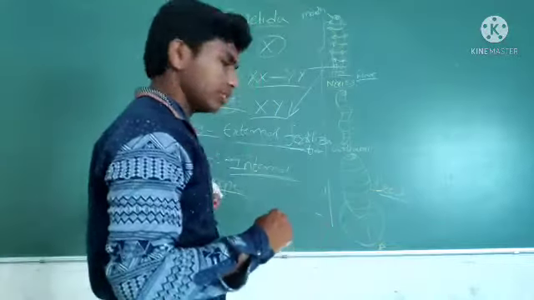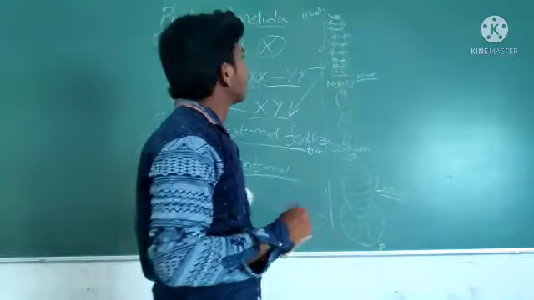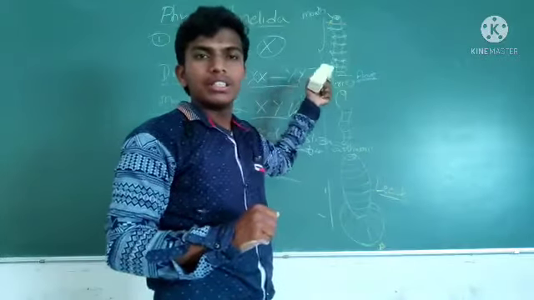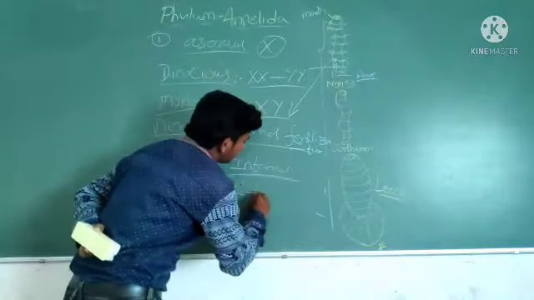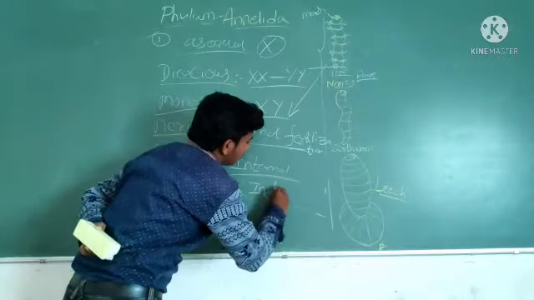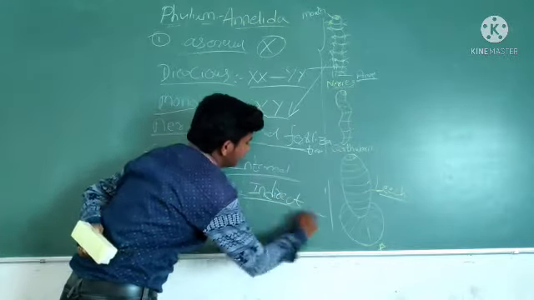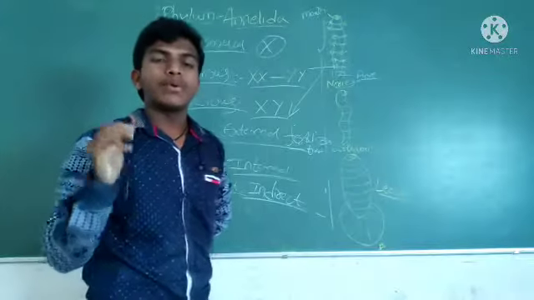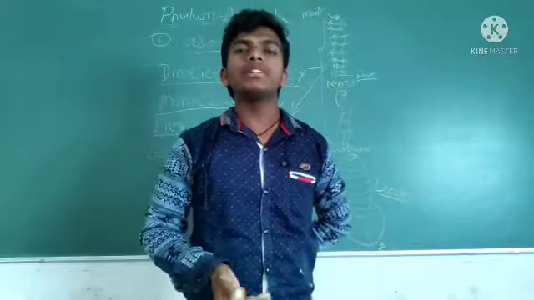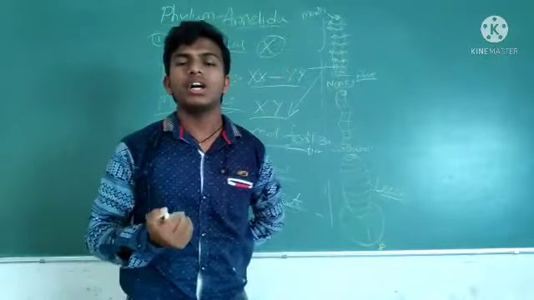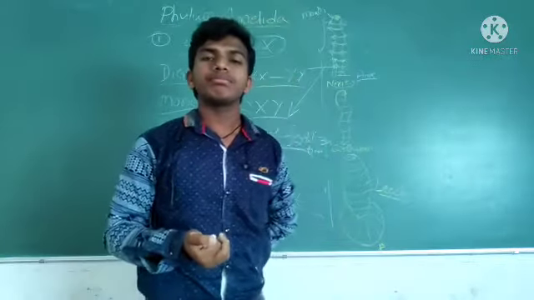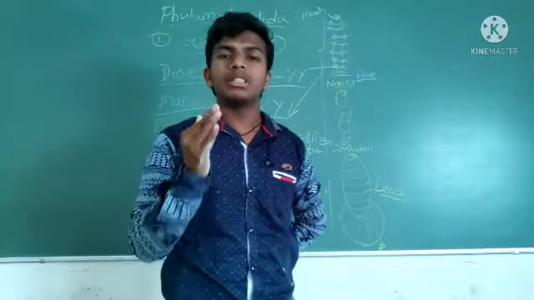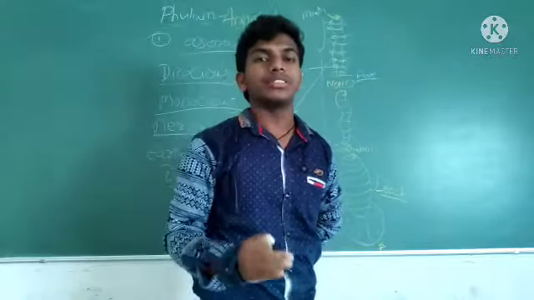Coming to development. See, in aquatic annelids, development is indirect. Indirect means the presence of a larva stage.